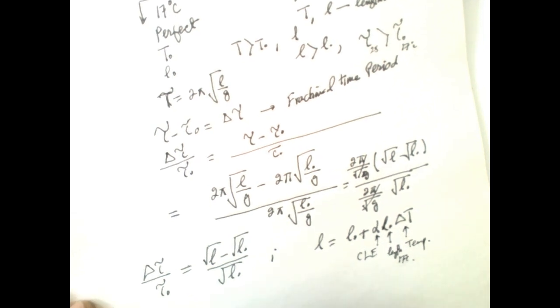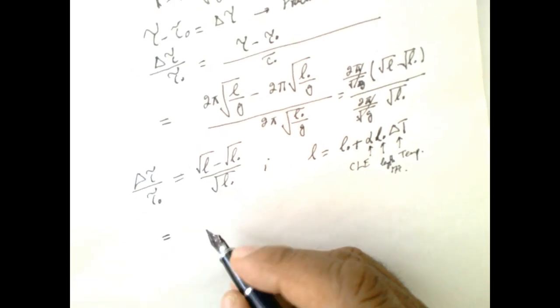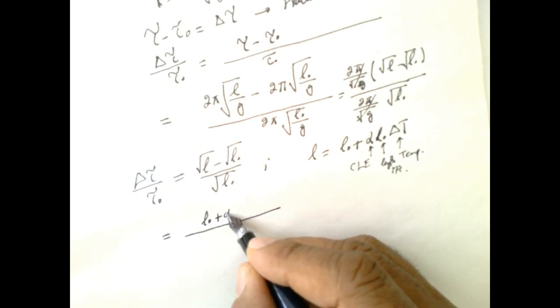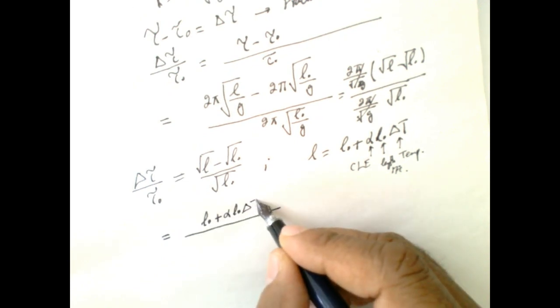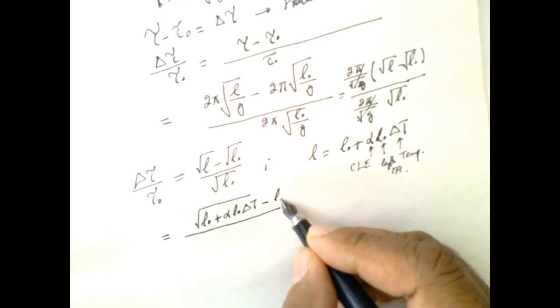So we will use this expression: square root of L naught plus alpha L naught delta T, minus square root of L naught, over square root of L naught.